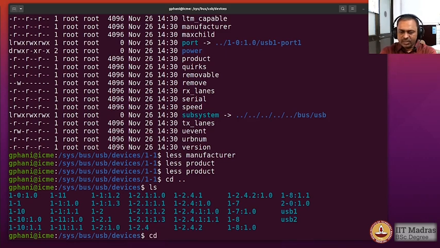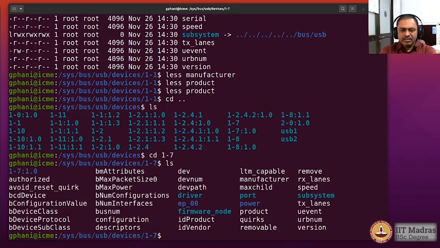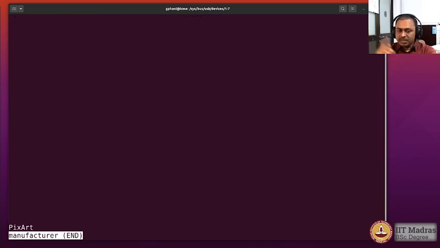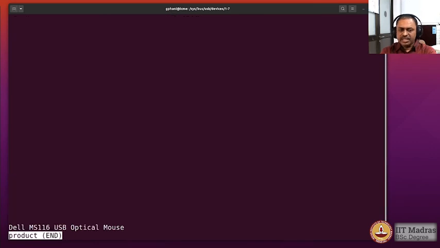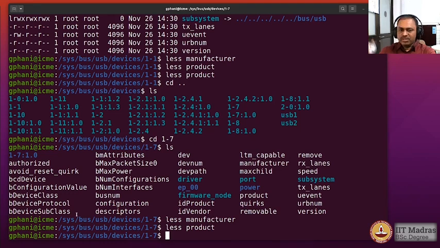Similarly, other devices also can be looked at. So let us look at, let us say 1-7 and less manufacturer. It's PixArt is the manufacturer. Less product, it says Dell M116 USB optical mouse. That is this mouse, which is actually the USB device that we have looked at. So like this, every device that is connected with the computer, we can actually know more and more details about it just by simply exploring the file system that is already made available.